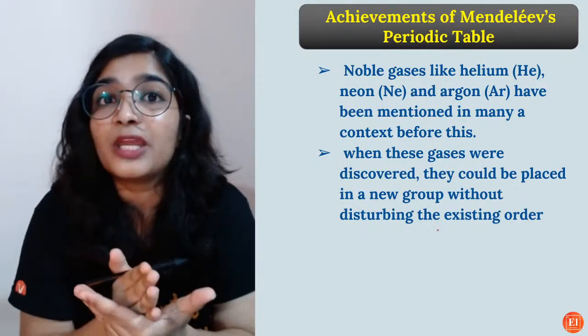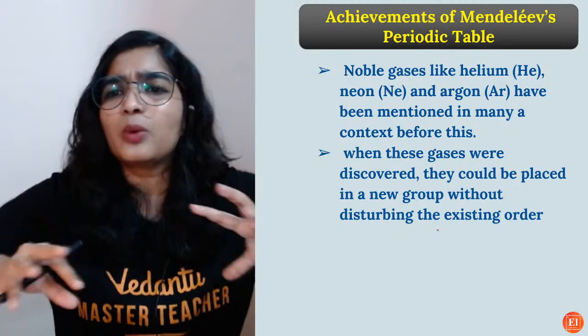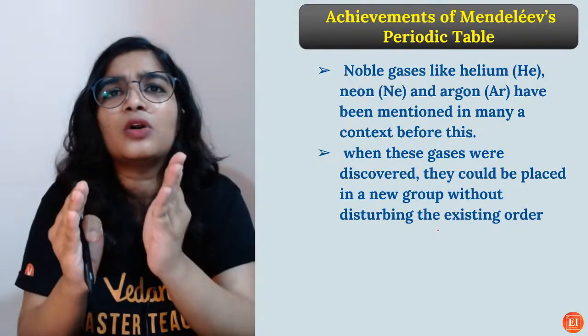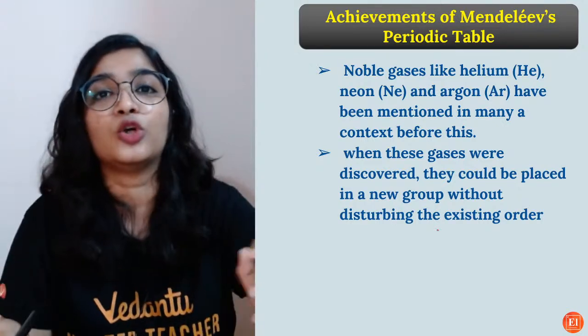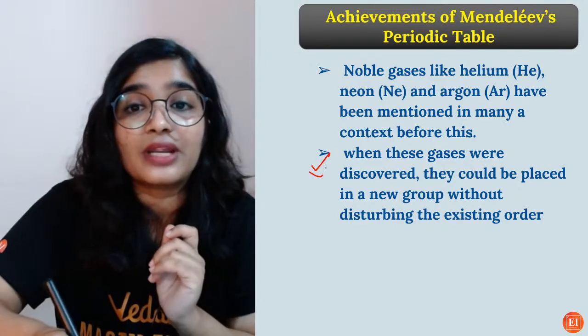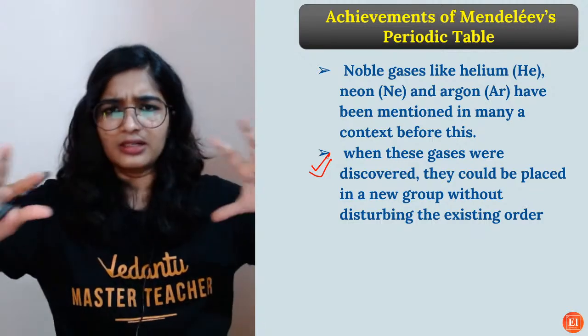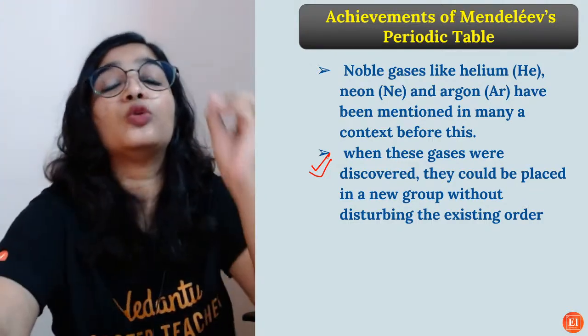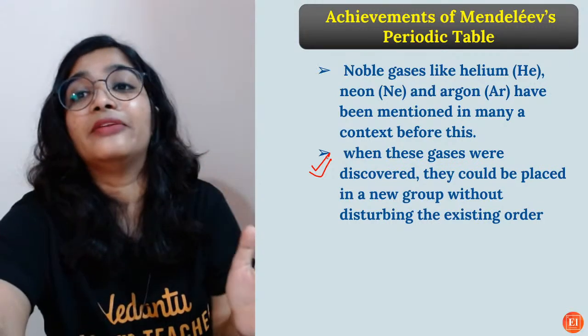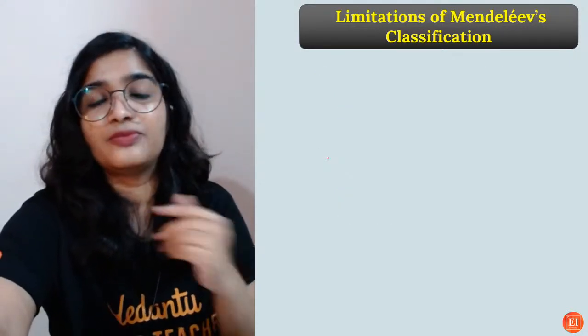But in his periodic table, without disturbing it, he placed the noble gases in a separate group, and it actually was right. He didn't disturb the periodic table. He just placed them in a different group. That is also another achievement of Mendeleev's periodic table.